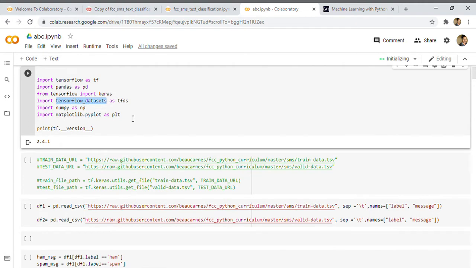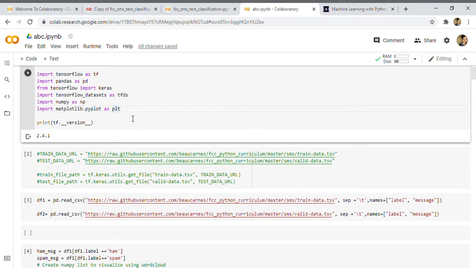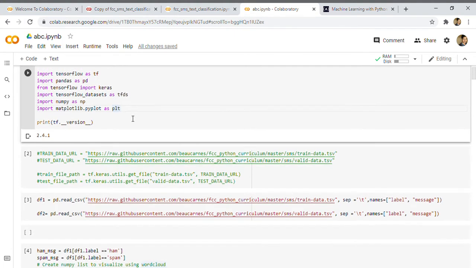But you should not use them in real life because the scenarios and the environment are different. You should use them to learn how your models should work. And NumPy, as you know, is for numerical calculations.